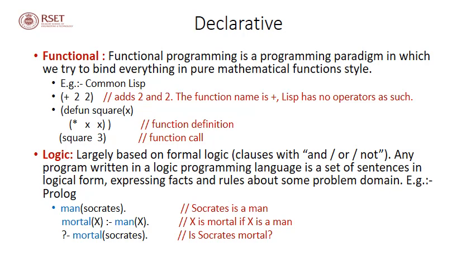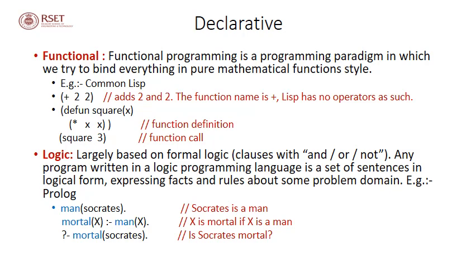Another example is we are declaring a user-defined function called square. defun is a keyword for defining a new function, a user-defined function named square, and the parameter passed to the function is x. Now within the body of the function we have the statement star x x, which means it's performing the operation x into x.